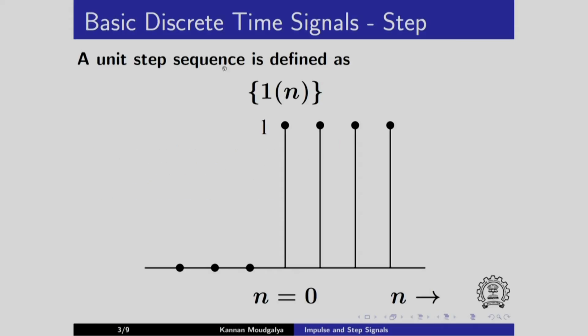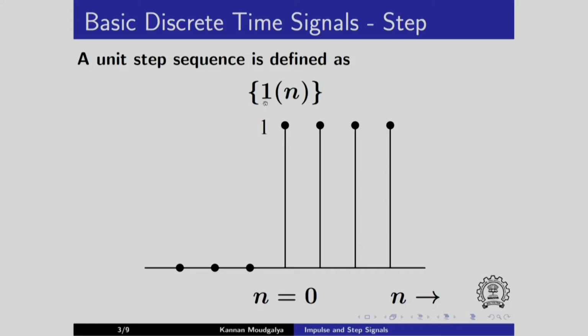A unit step sequence denoted by 1 of n is as follows. It takes the value 1 from time instant n equals 0 onwards, before that it is 0. So, this n denotes the time when it takes the value 1.